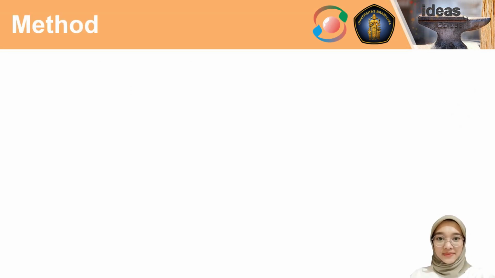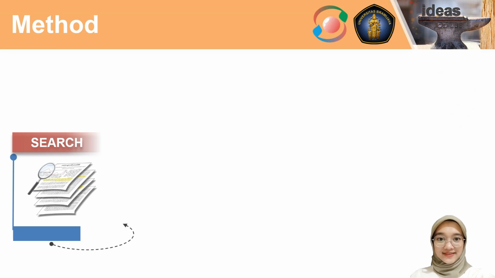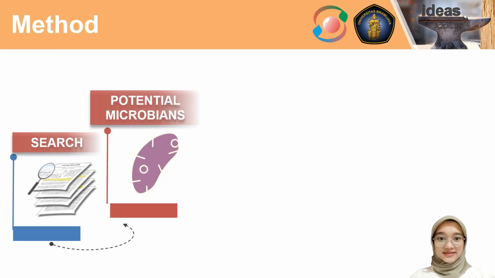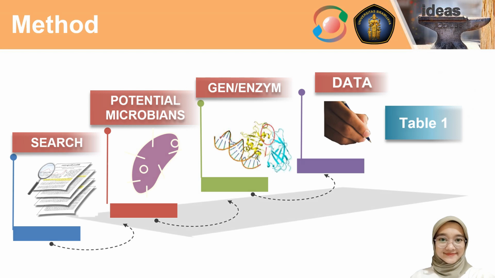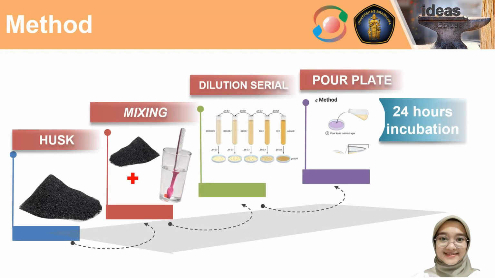And now I will explain the method. The first step is collection of genotype of potential microbes. This technique is carried out by review from scientific journals. All relevant references will be taken data and input to the table. The second step is molecular docking of arsenic trioxide or As2O3 as a ligand with several genes from potential microbe as proteins. This step is carried out by AutoDock Vina software on the PRX, and protein with the highest binding affinity can be reviewed on ligand binding. The highest binding affinity from potential microbes can be used for potential tests.